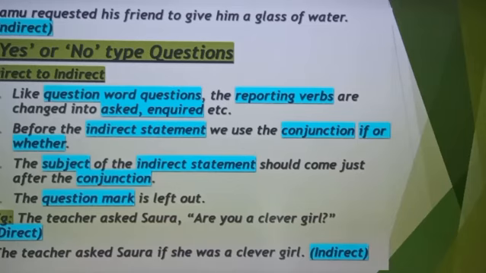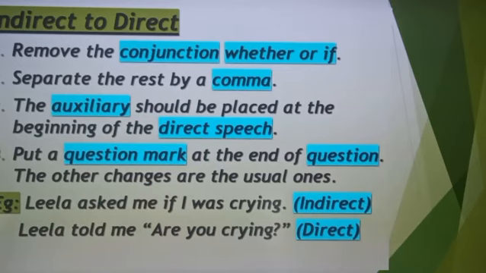Example, the teacher asked Saura, are you a clever girl? This is a direct sentence. How do we convert it into indirect? The teacher asked Saura if she was a clever girl.